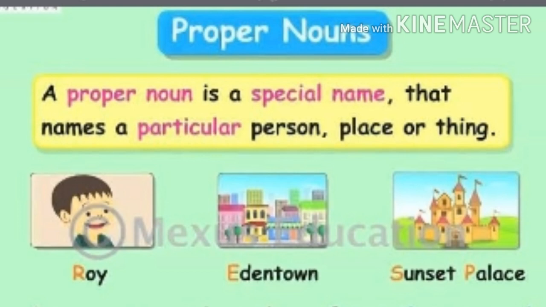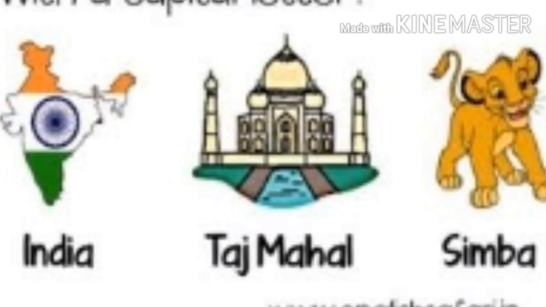Now Edentown. Edentown is the name given to that particular place. So Edentown is also a proper noun. Next example is Sunset Palace. So kids, there are so many palaces, but Sunset is the particular name given to that palace. So even Sunset Palace is a proper noun, and can you see kids, all these names, that is proper nouns, begin with a capital letter.